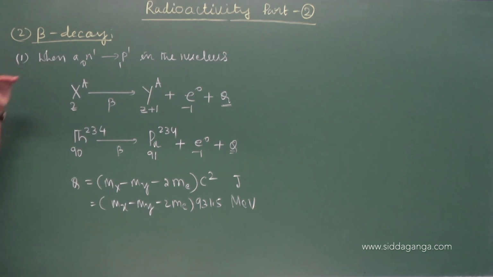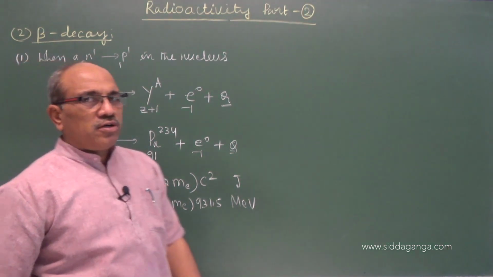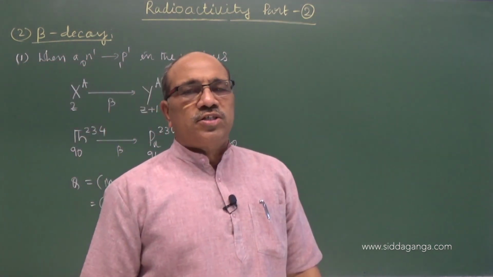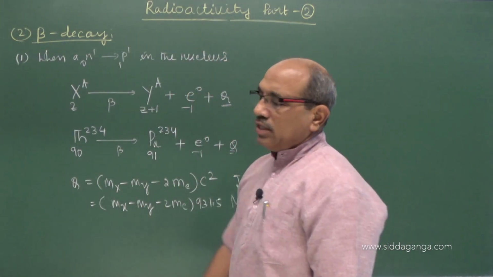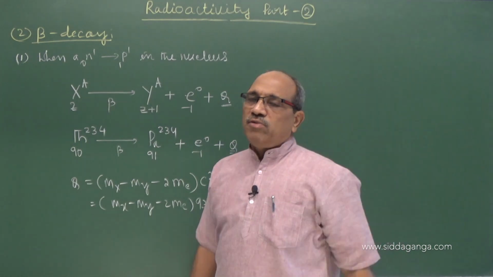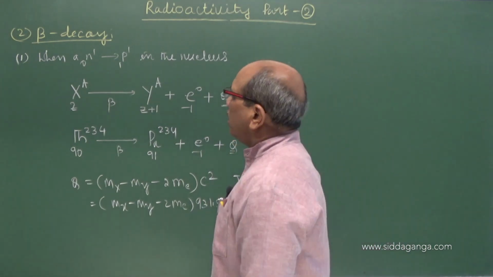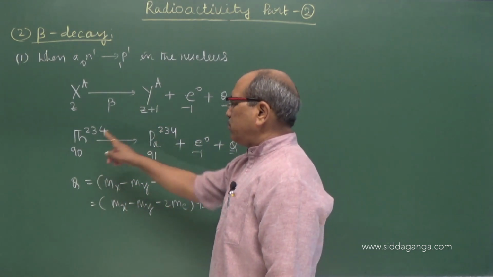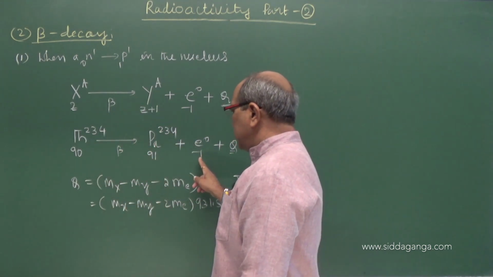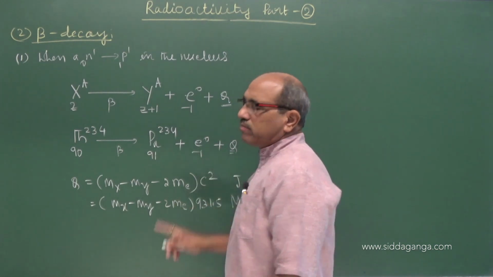So we come to know that when a neutron is converted into a proton inside the nucleus, in negative beta decay, an electron is emitted in the form of a beta particle. The general equation is given to you, and the specific example: thorium converted into protactinium with the beta particle and energy.